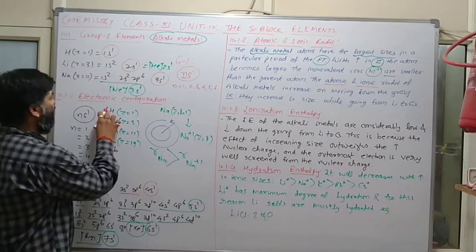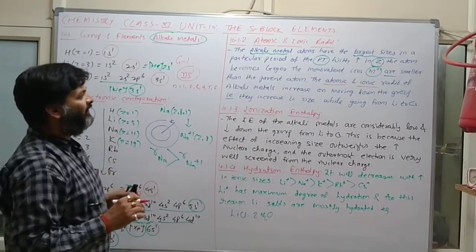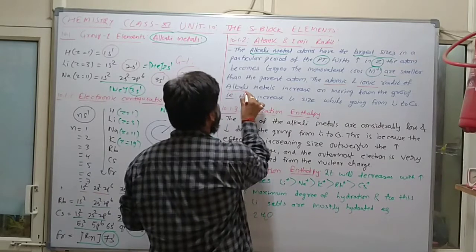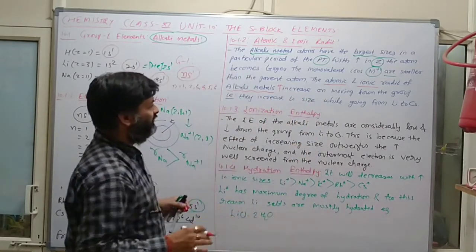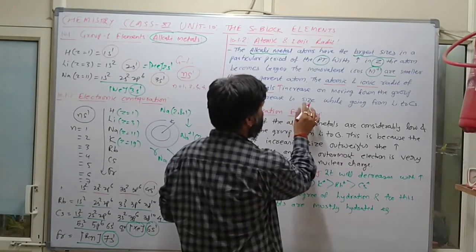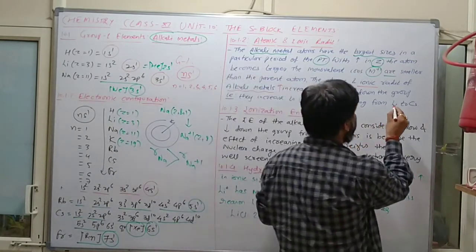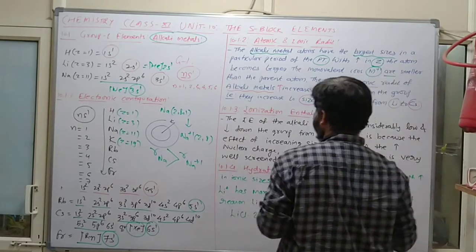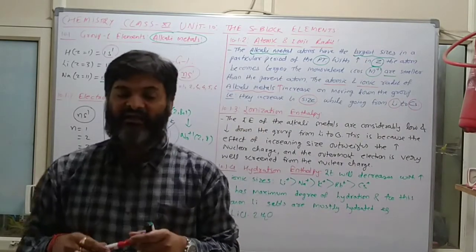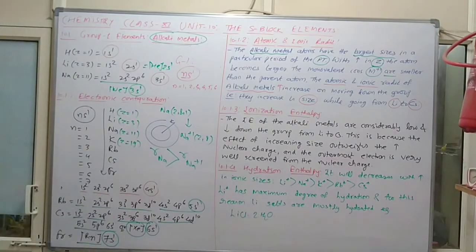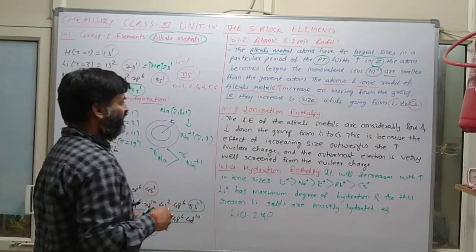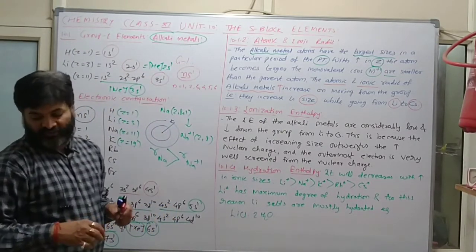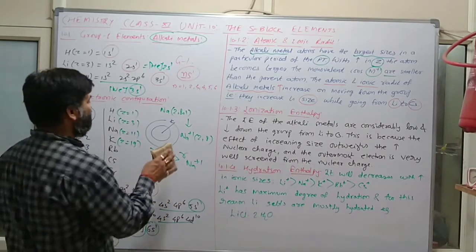It means if we are going hydrogen to francium, then atomic and ionic radii of alkali metals increase on moving down the group. That is, they increase in size while going from lithium to cesium. It means see, whenever we are going lithium to cesium, here we can say that size will increase. Clear? Chalo. Now next one, ionization enthalpy.